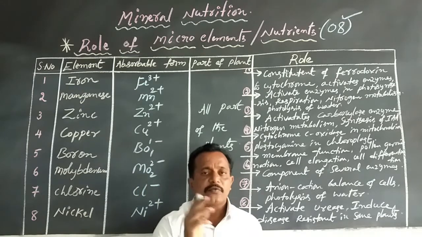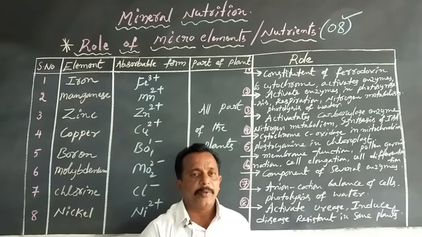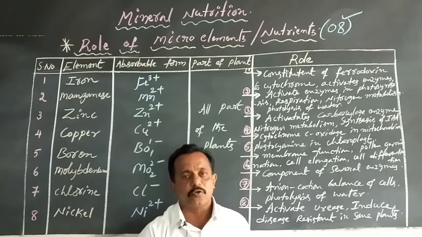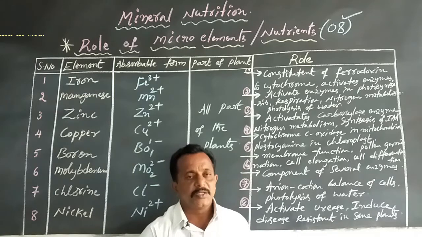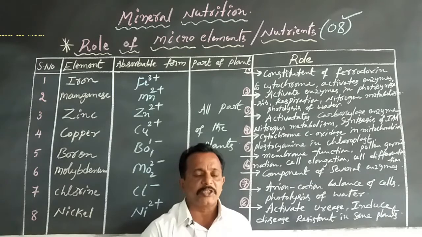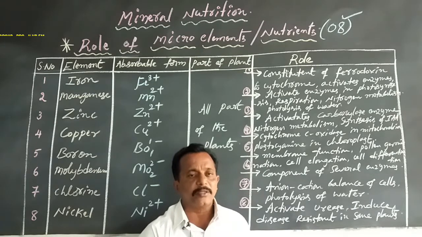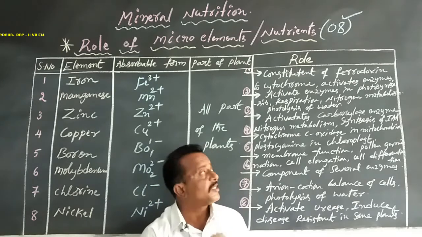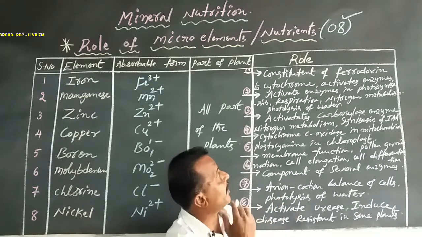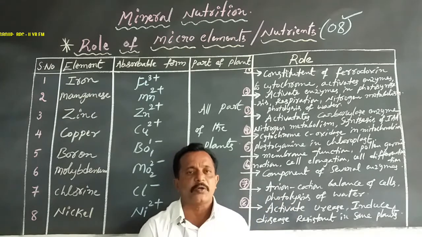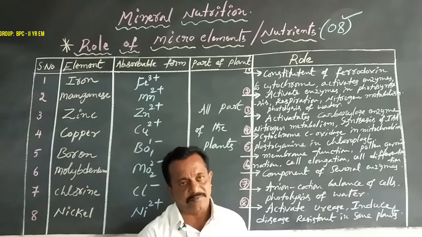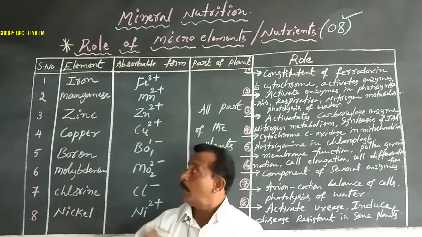In the photosynthesis process, cyclic photophosphorylation and non-cyclic photophosphorylation occur. In both, iron proteins such as ferredoxin and cytochrome C are utilized, as well as in the activation of enzymes. This is the main role of iron.